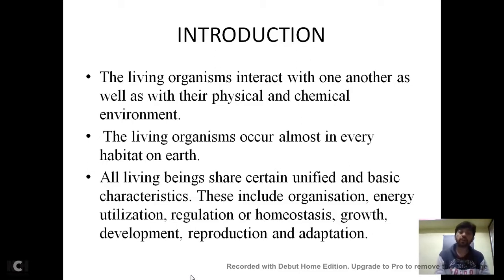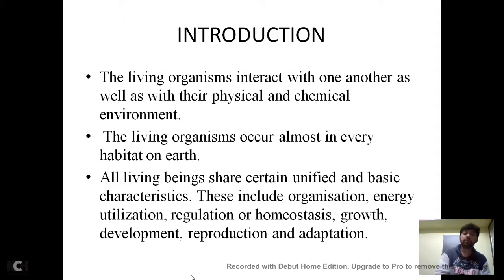The living organisms occur almost in every habitat on earth. The living organisms are present in every corner of this earth. Maybe it's a hot climatic condition, or a cold climatic condition like the polar regions, or very hot like the desert areas, or the deciduous forests, and a lot of habitats in the deep sea and deep oceans with marine animals. We will find a lot of living organisms in all the habitats on this earth.